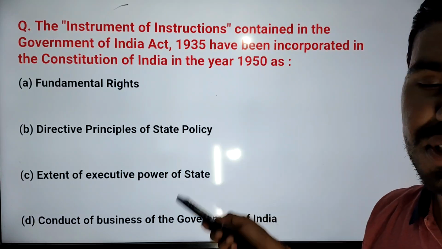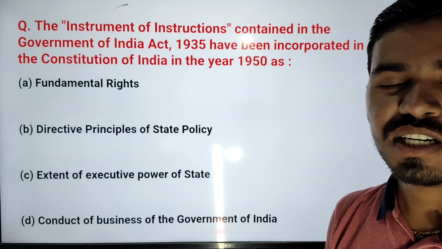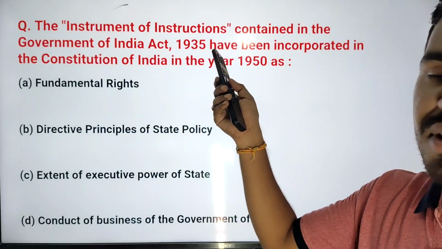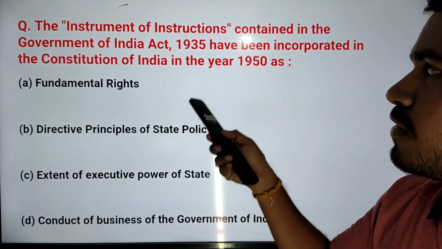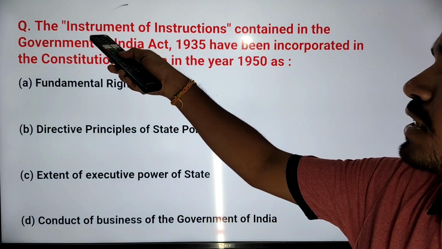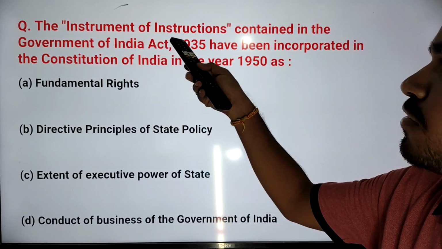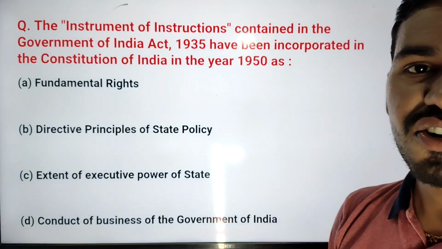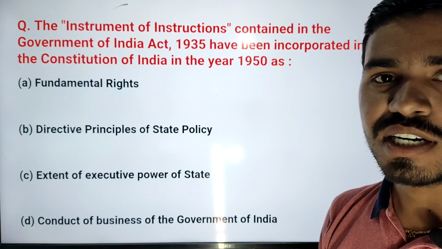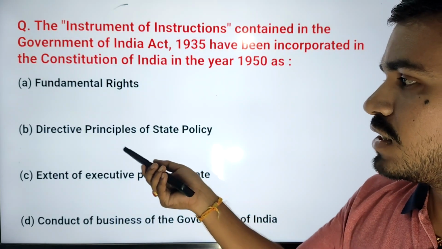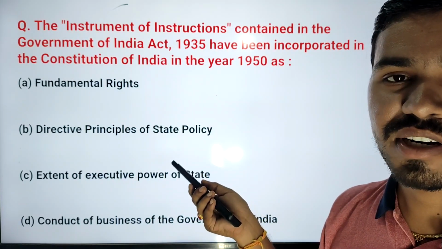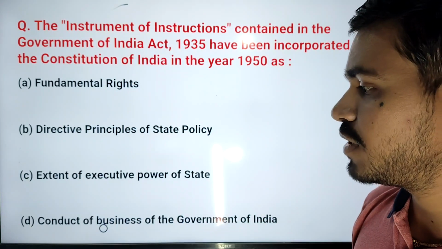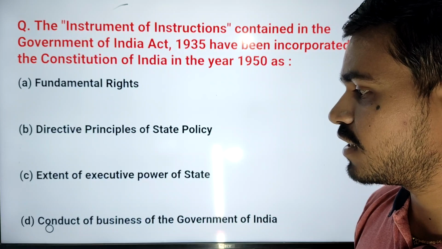policy in our constitution. As we know, our constitution consists of a lot of articles from the 1935 Government of India Act. So that's why in that there is a section called instrument of instructions. In that they also mentioned what government needs to do for the welfare of our country. So that is the same as directive principles of state policy mentioned in part 4 of our Constitution. So that's why the second statement is correct. B is the right answer.